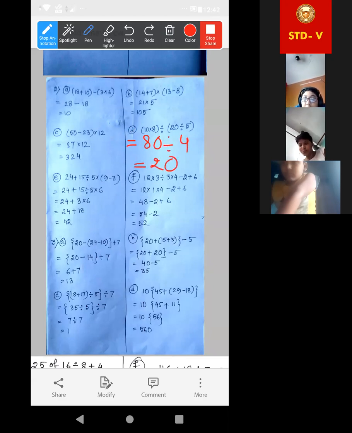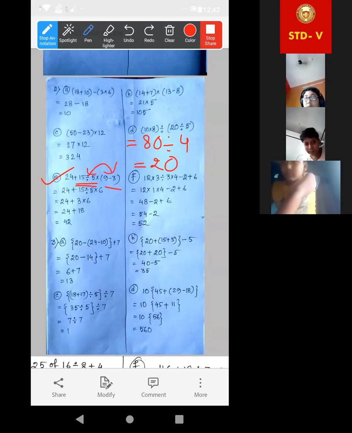Look, number E. Here in the first part, you can do this division. Basically, in this division part, there is no bracket too. So first, usually we do the bracket work. So first 9 minus 3, the bracket part, we are doing. And at the same time you can do this division, because these two are totally individual things.